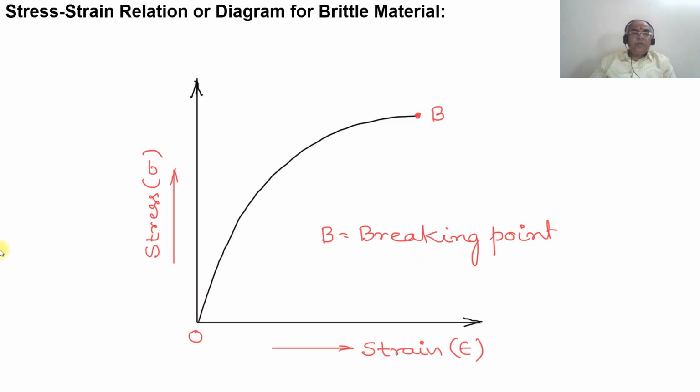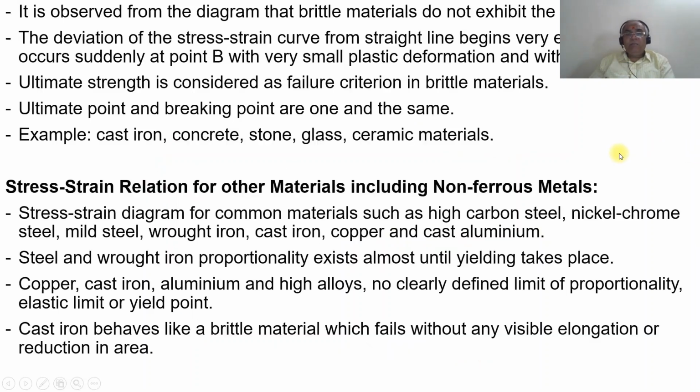Now in this video, we're going to discuss the stress-strain relation or diagram for brittle material. When you test the specimen and go for the stress-strain curve, this will be the nature of the curve, wherein you're going to get the breaking point directly, but we don't get the elastic property, the proportional limit and the elastic limit. The upper yield point and lower yield point will not be there. All those things. It's going to be a straight, simple curve for a brittle material.